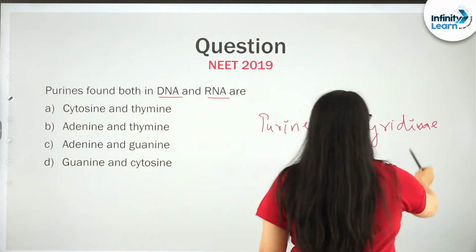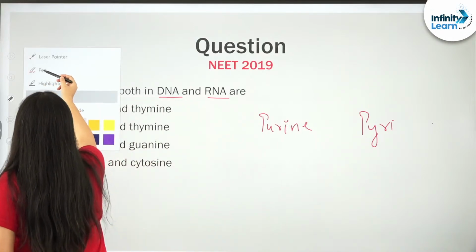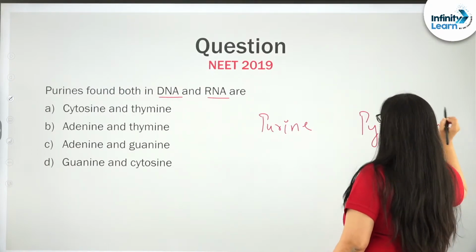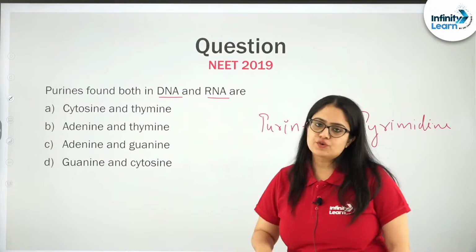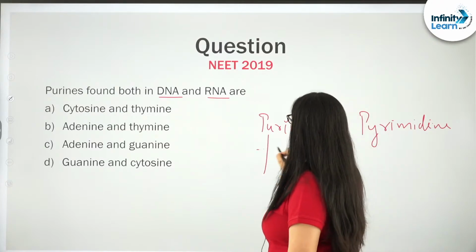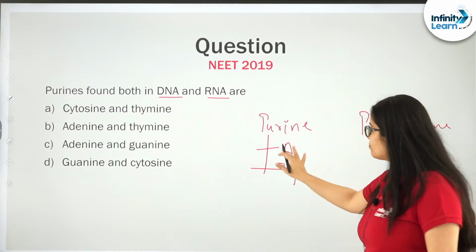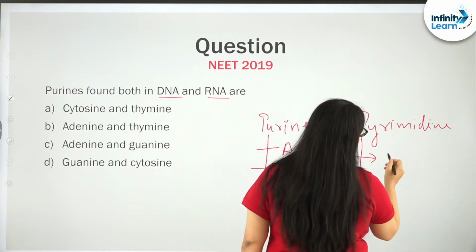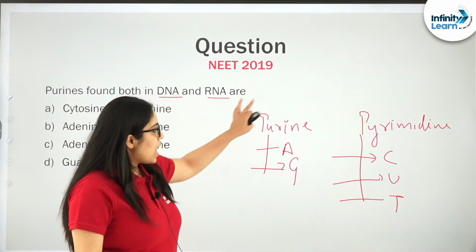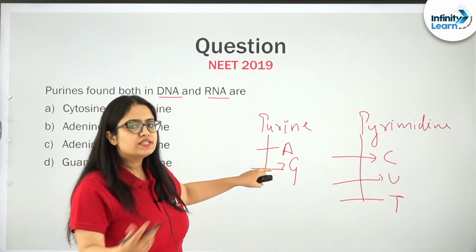So see students, purines and pyrimidines both are present in DNA as well as in RNA. Now the question is asking about which purine and which pyrimidine, right? So see here, this purine, if I say it is A and G, adenine and guanine are considered as purine. Talking about pyrimidine, there are 3 types of pyrimidine, C, U and T, right?